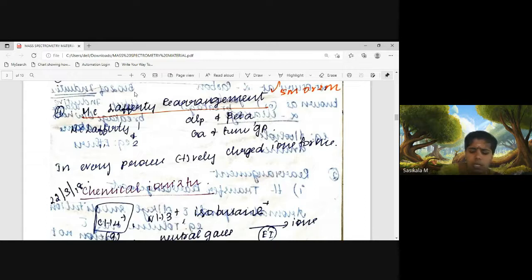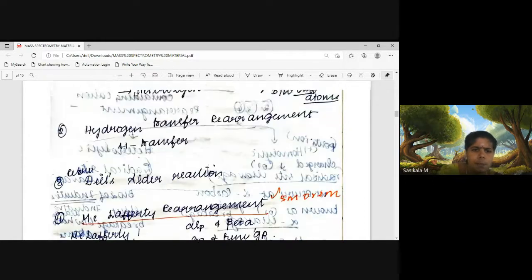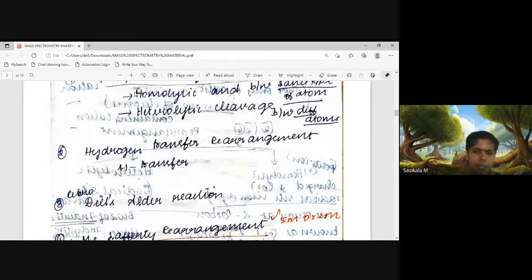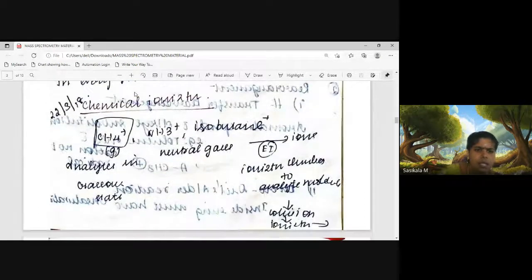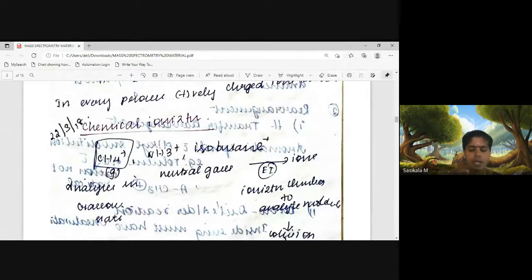So in all the processes, you may find one of the fragments formed through fragmentation will be carrying a positive charge, so that the ions can be detected by mass spectrometry. And the next ionization process is chemical ionization. So with this, the fragmentation pattern completes. What are the reactions it will undergo? First one is simple cleavage. Second one is hydrogen transfer rearrangement, Diels-Alder reaction, then McLafferty rearrangement.